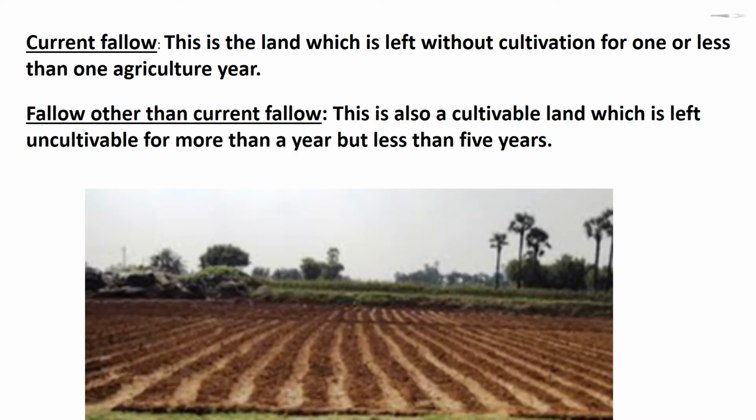Current fallow. This is the land which is left without cultivation for one or less than one agricultural year. Next is fallow other than current fallow. Children, this is also cultivable land which is left uncultivated for more than a year but less than 5 years. Children, if the land is left uncultivated for more than 5 years, it would be categorized as cultivable wasteland.